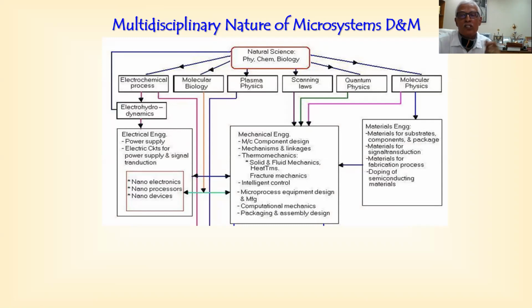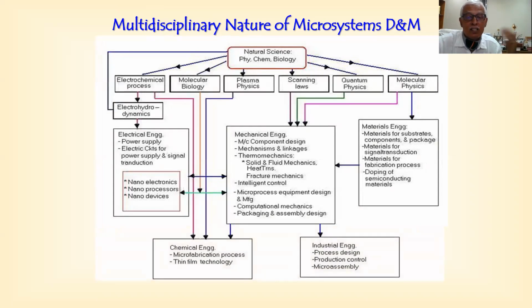And also in materials engineering, we have materials for substrates, components, and packages, materials for signal transduction, materials for fabrication processes, and doping of semiconductor materials in order to obtain specific properties. Another important branch is chemical engineering. These are the various disciplines we have in order to design and manufacture.